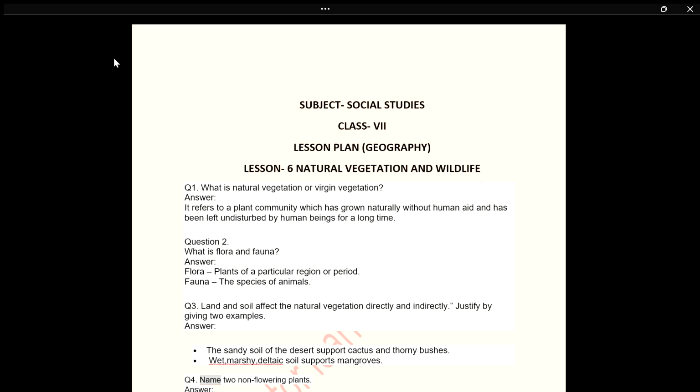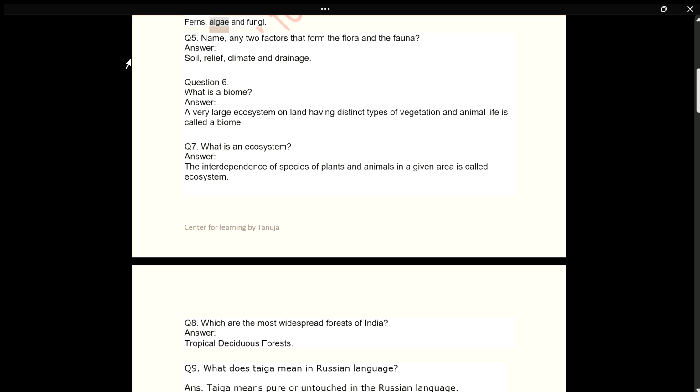Q4. Name 2 non-flowering plants. Answer. Ferns, algae and fungi. Q5. Name any 2 factors that form the flora and the fauna. Answer. Soil, relief, climate and drainage.